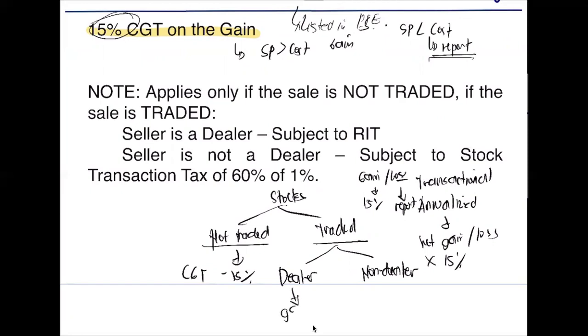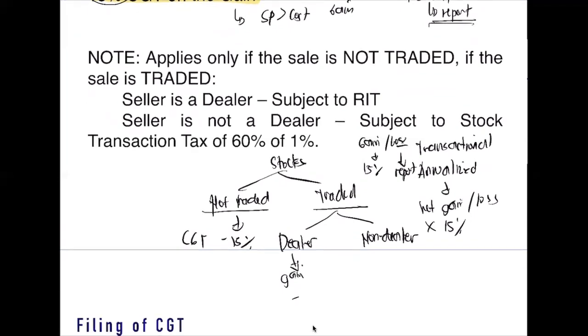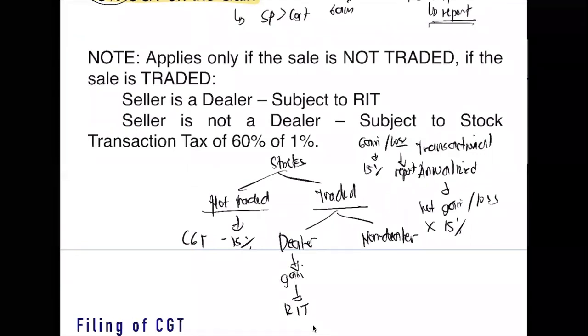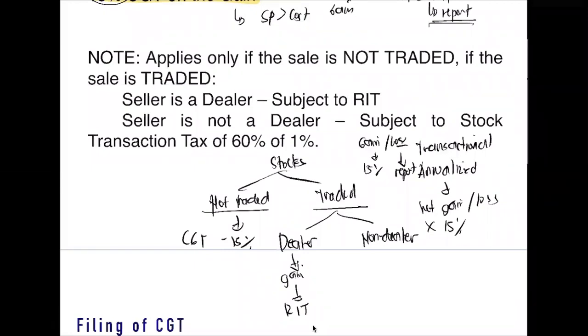Therefore, the gain here is considered an item of regular income tax because it is considered as your normal business. But if you are a non-dealer and the stock is traded, every time you trade it, you are subject to stock transaction tax. That is 60% of 1%.